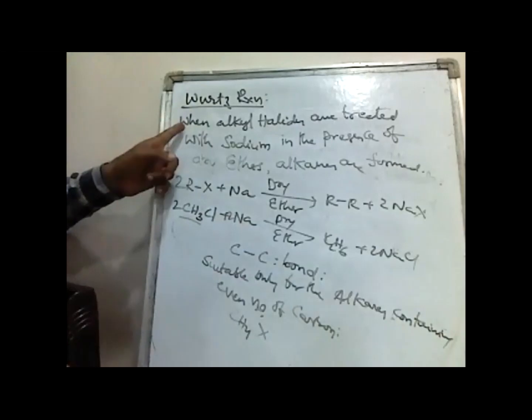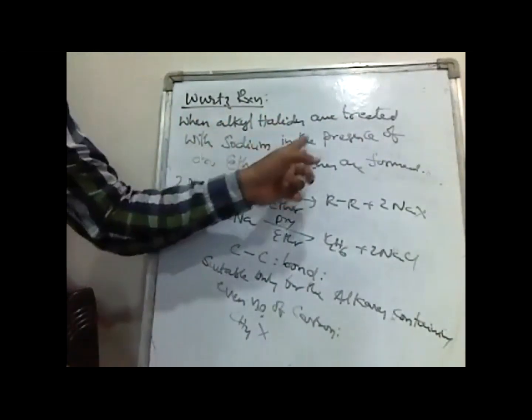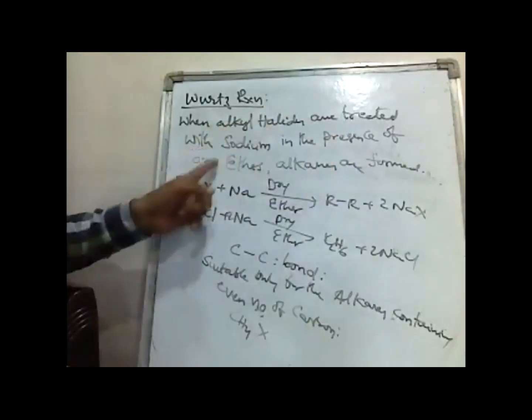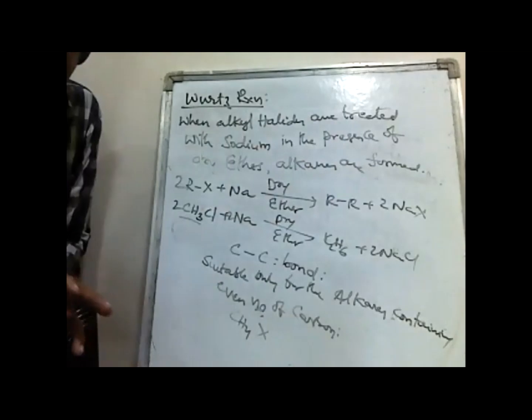What is the Wurtz-Fittig reaction? When alkyl halides are treated with sodium or potassium in the presence of dry ether, alkanes are formed. This reaction we are calling the Wurtz reaction.